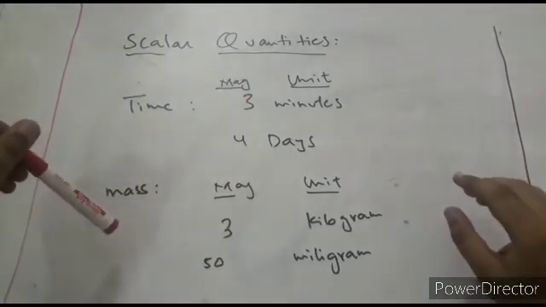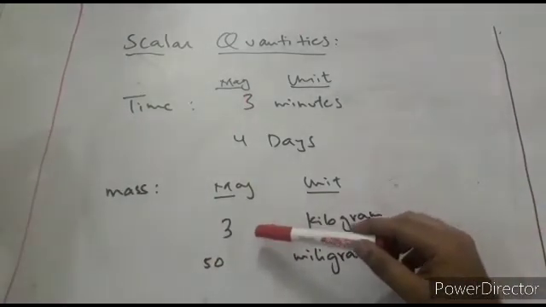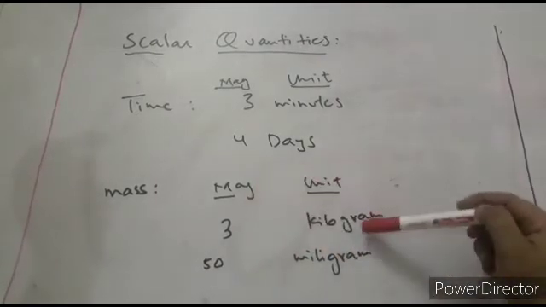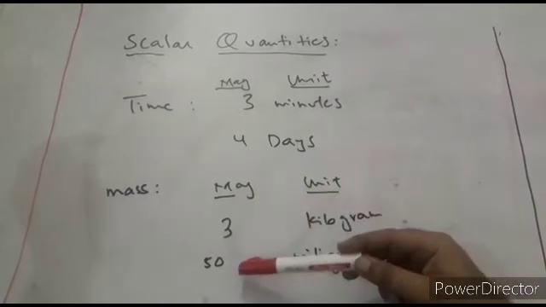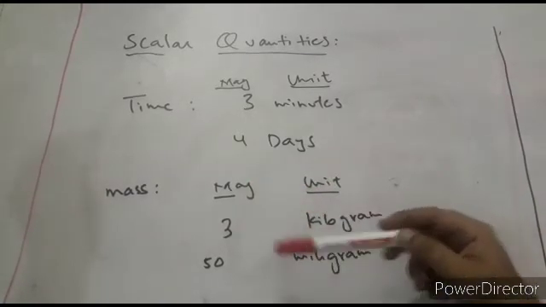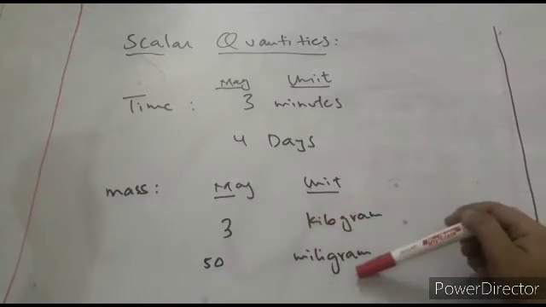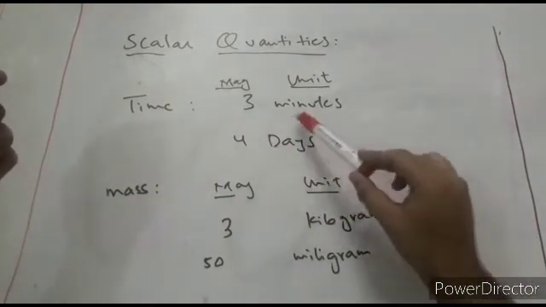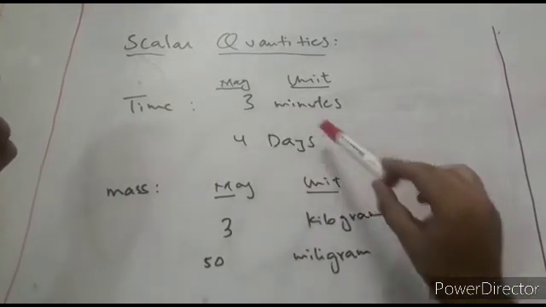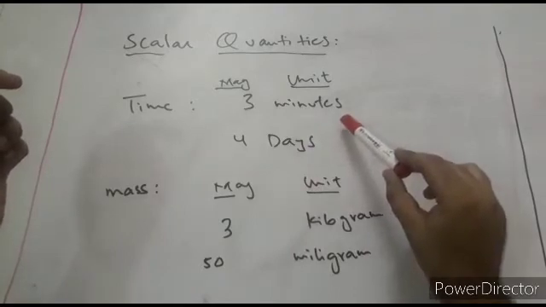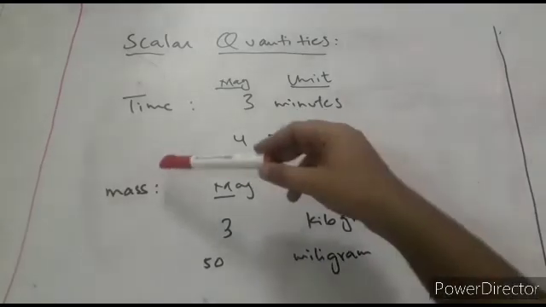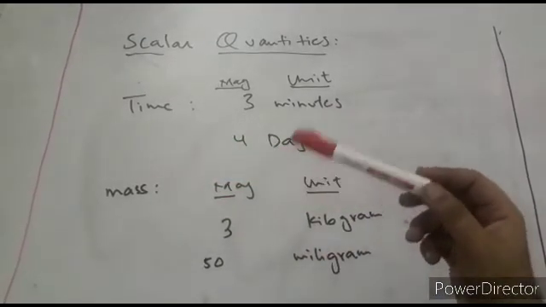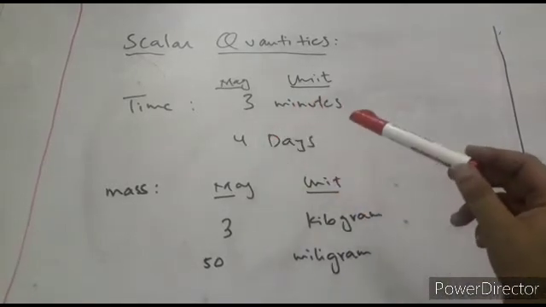The same way mass, if we describe a mass like 3 kilograms, here 3 is the magnitude and kilogram is the unit. The same way if we say 50 milligrams, 50 is the magnitude and milligram is the unit. So in scalar quantities we only require these two things, magnitude and unit. There is no need for direction to describe a scalar quantity. So time is a scalar quantity, mass is a scalar quantity. In this way we can describe a scalar quantity only by using its magnitude and suitable unit.